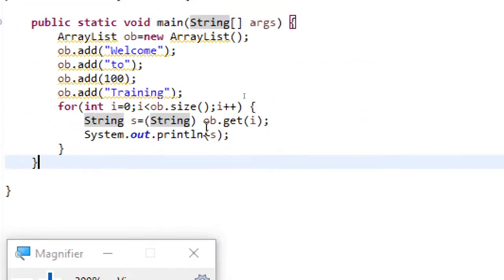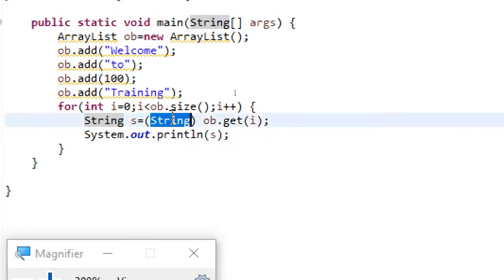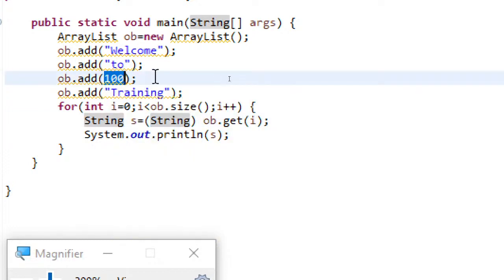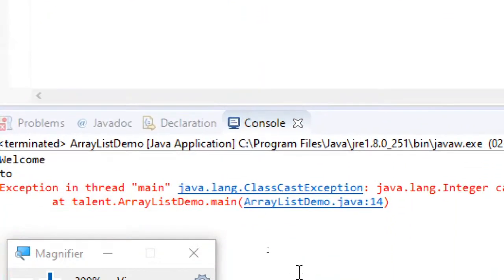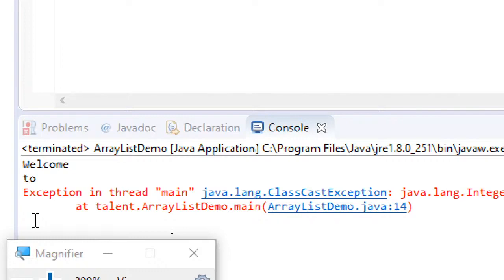So here, the first thing is you have to do casting, and the second thing is you are not able to provide type safety. That means you are not able to restrict that the collection should contain only so-and-so type of objects. And the third thing is no compile time checking is being made when you are trying to cast an integer to string and store, and directly when you try to run, it is raising an exception and your program is getting stopped.